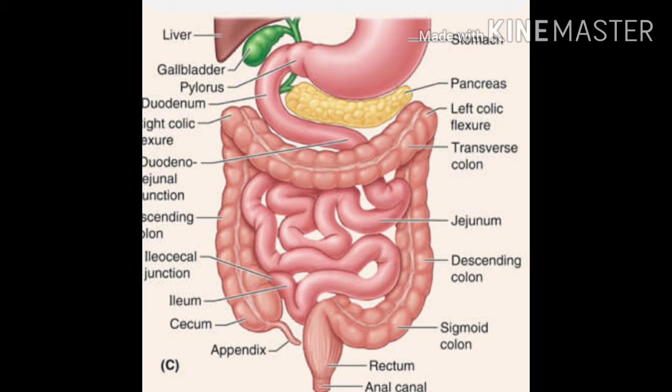The liver secretes bile juice. This bile juice helps in fat digestion, converting fats into small globe-like forms. This process is called emulsification. In the emulsification process, fats are converted into globe-like forms with the help of bile juice.